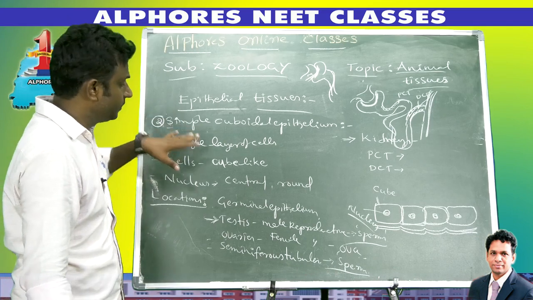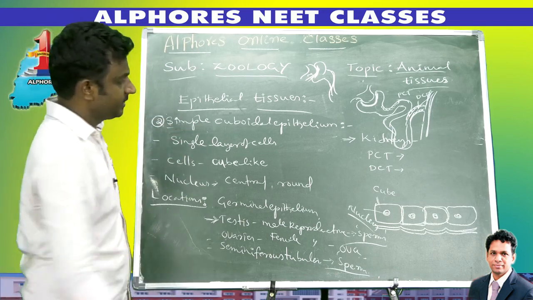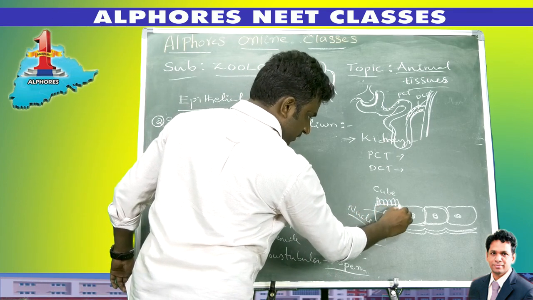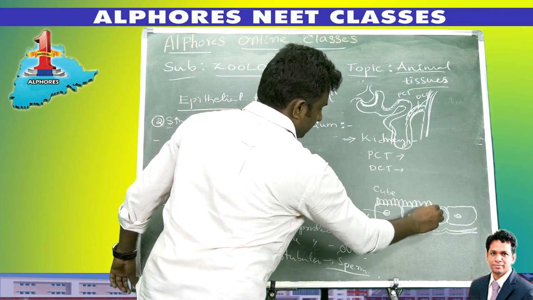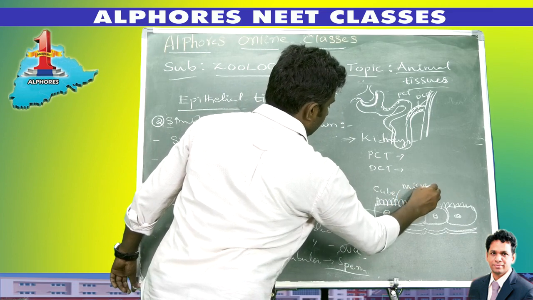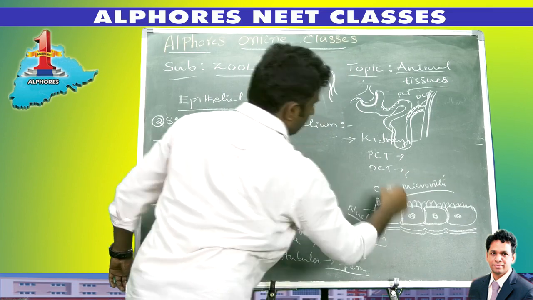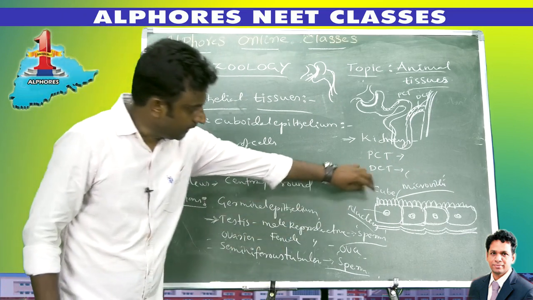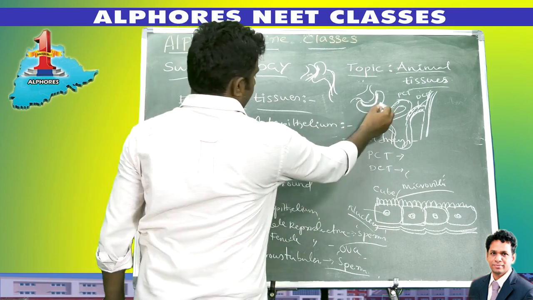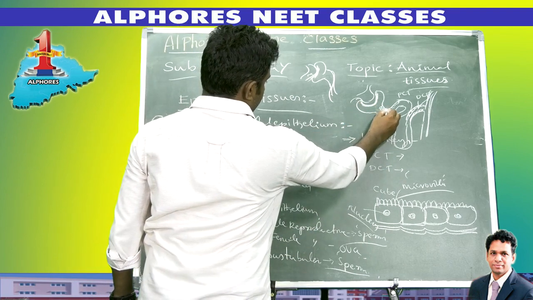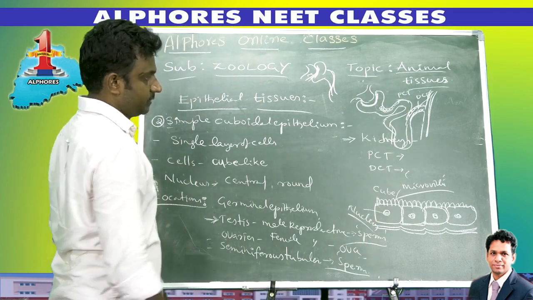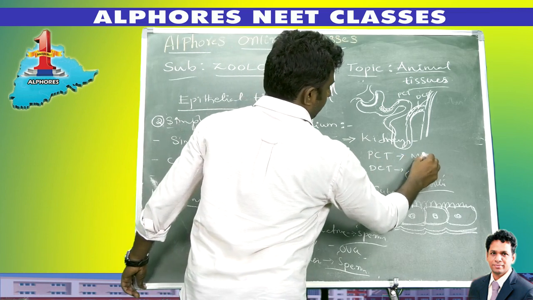In some simple cuboidal epithelial cells, the ends of the cells consist of brush borders. The brush border is also called microvilli. What is the function of microvilli? Microvilli increase the surface area. The wall of the PCT is made up of simple cuboidal epithelial cells with brush border. So, PCT with microvilli.